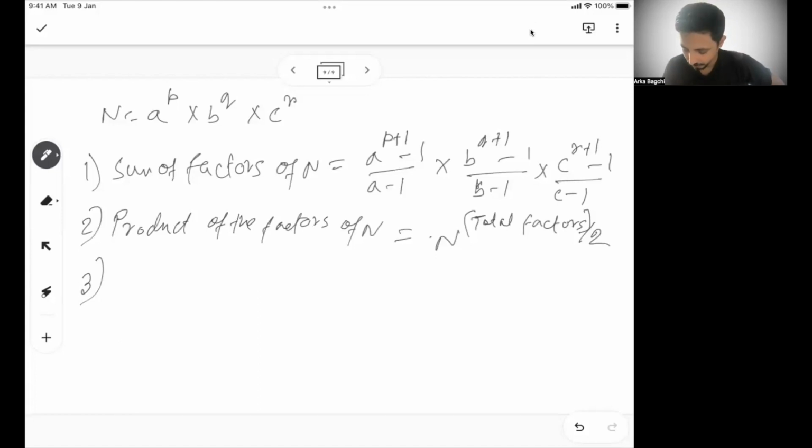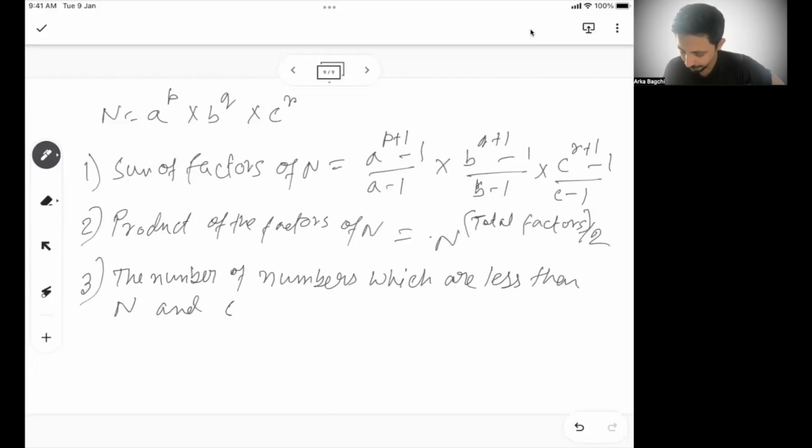And finally, the number of numbers which are less than n and co-prime to n.